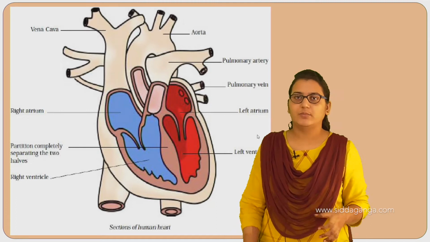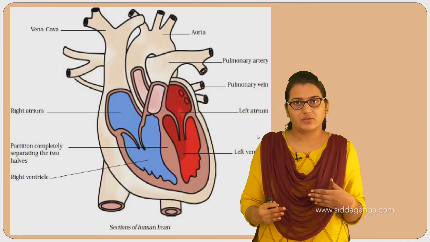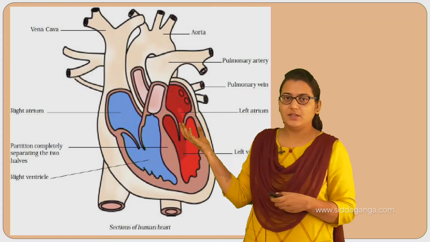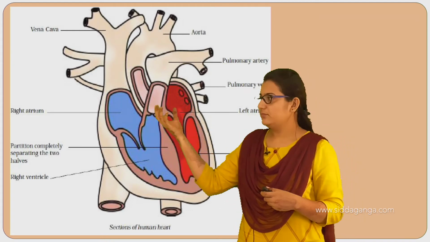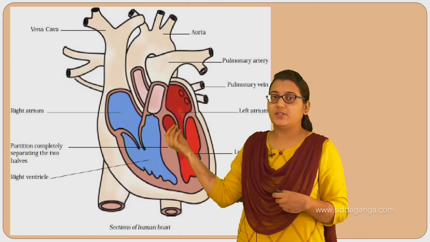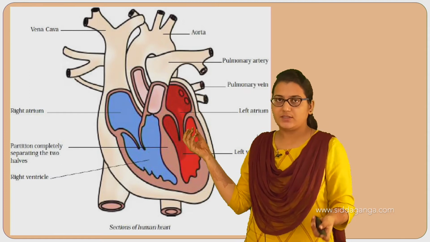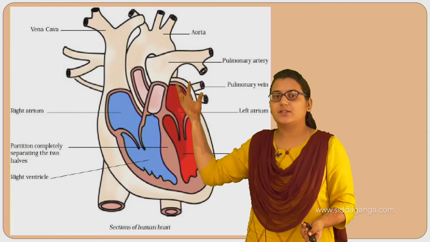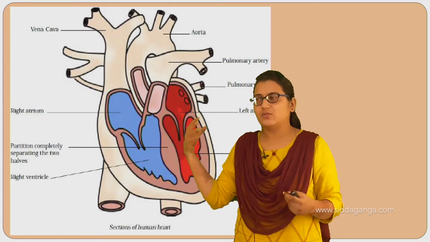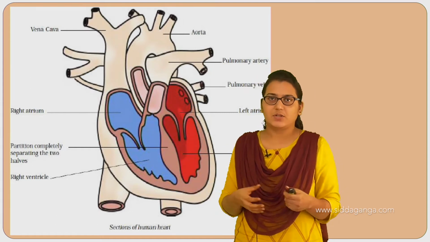Now this is how the blood flow happens. This is how transportation of blood occurs. Now here you can see the impure blood is taken and sent to the lungs. From there pure blood is taken in, and that pure blood again is sent to all body parts. So there is a kind of transportation, right. This is what we are studying, that is transportation in animals.